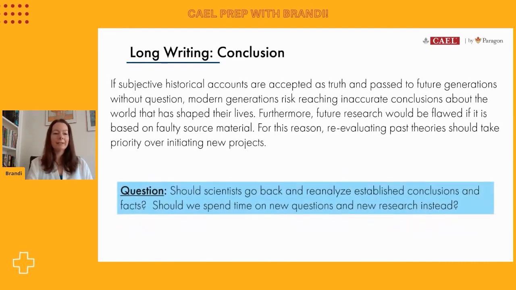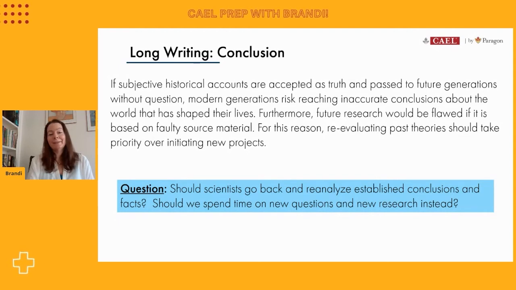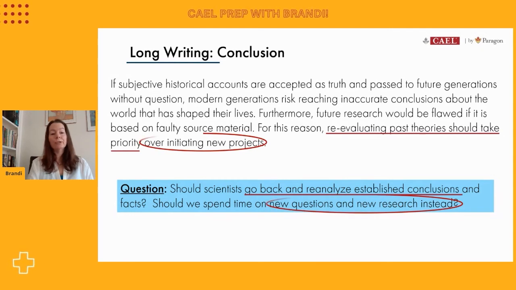And the last thing I will double check with us all is to make sure we've actually answered the question correctly. So again, the question said, should scientists go back and reanalyze established conclusions and facts? So that was the position we chose to write about all the way through this essay. And you can see that we've restated that in the final sentence in our concluding paragraph. And remember the other half of this question talked about, or should we spend time on new questions and new research instead? And that's why we added that little phrase at the end of our position statement. We've said that re-evaluating past theories should take priority over initiating new projects.